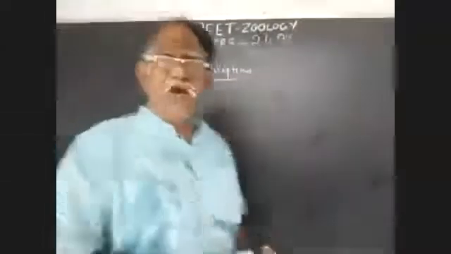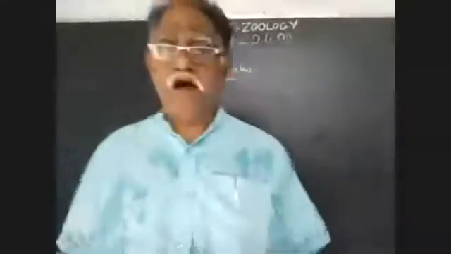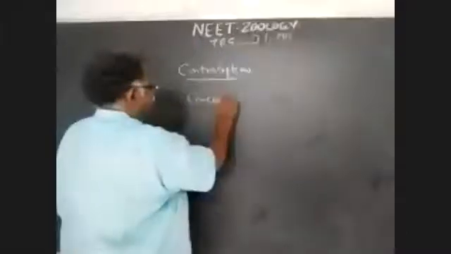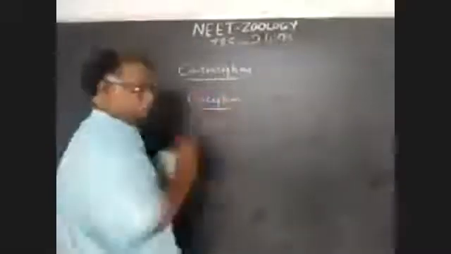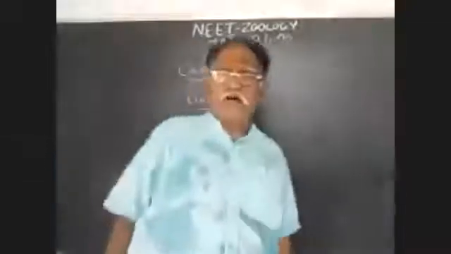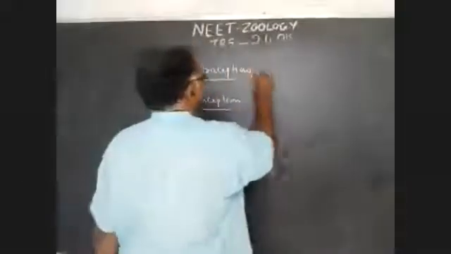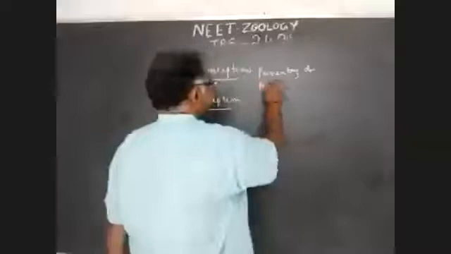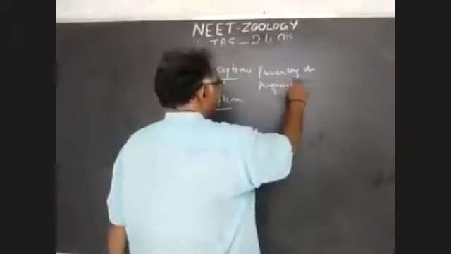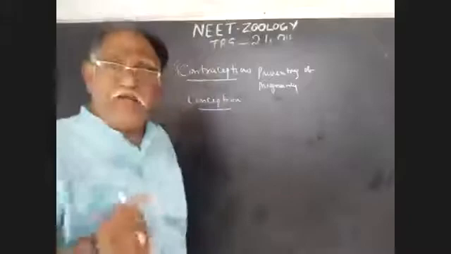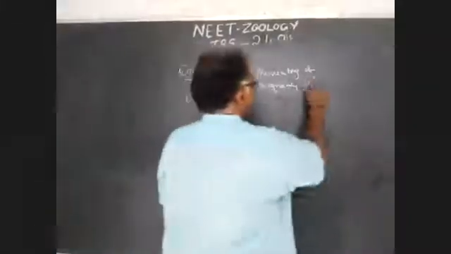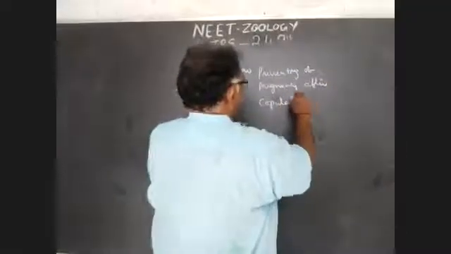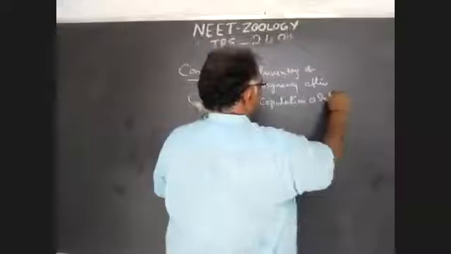What is contraception? And the opposite word is conception. So contraception is prevention of pregnancy, prevention of pregnancy after intercourse, after copulation or intercourse.